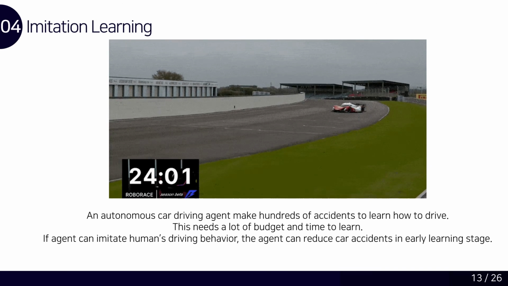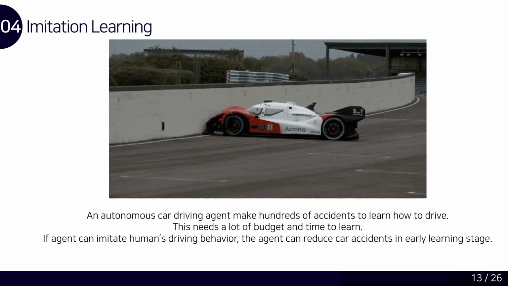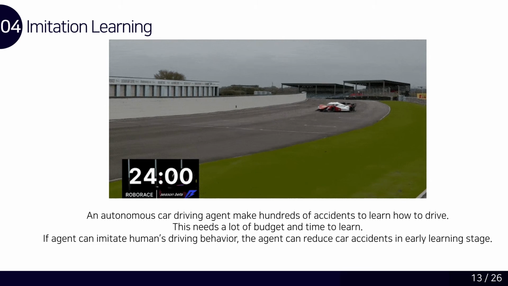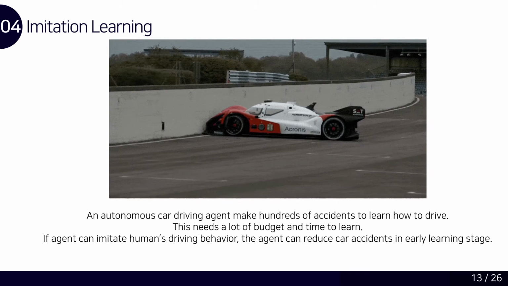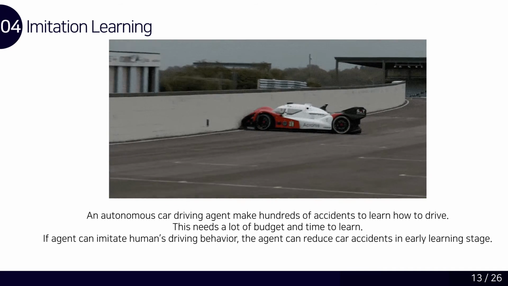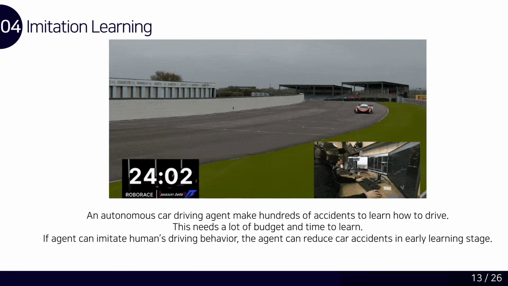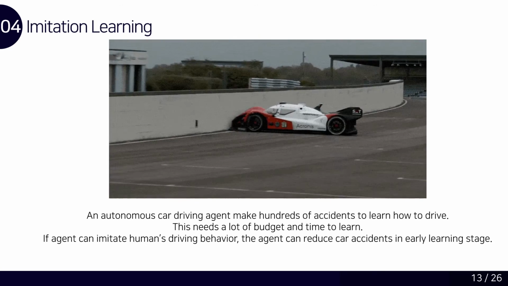For example, in the autonomous driving problem, if you use reinforcement learning, your car agent will cause a lot of car accidents to learn how to drive. However, if your car agent imitates human car driving, the agent can understand car driving in an early learning stage, so it can boost its learning speed.